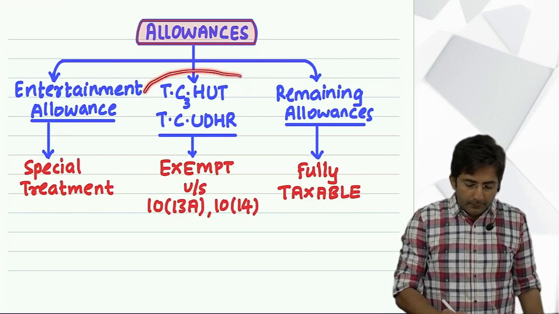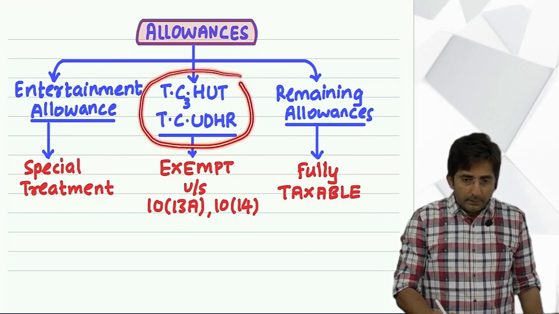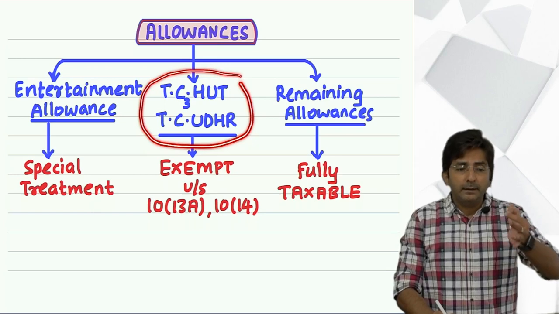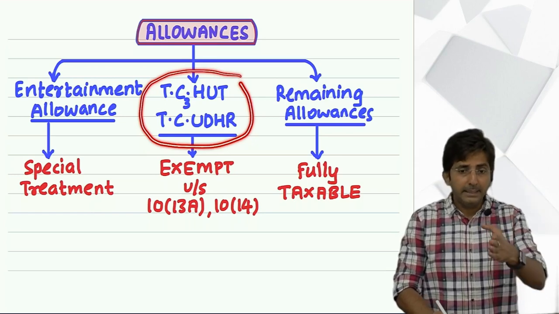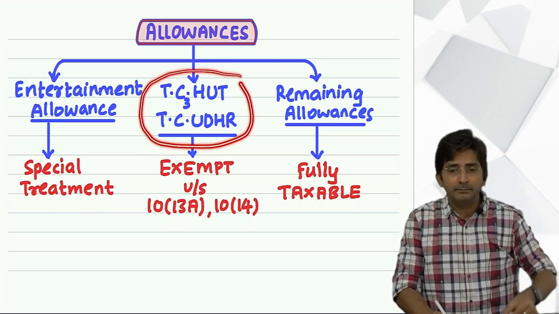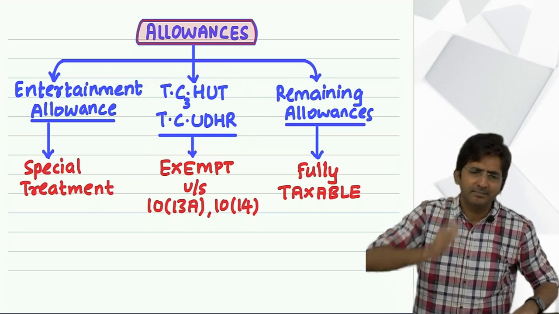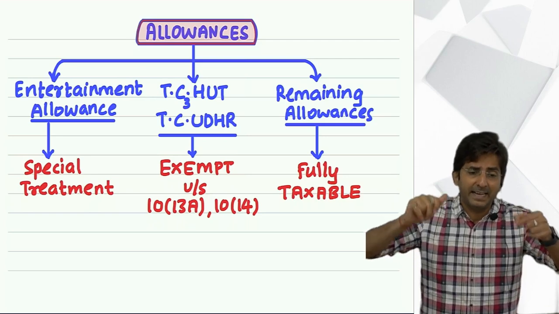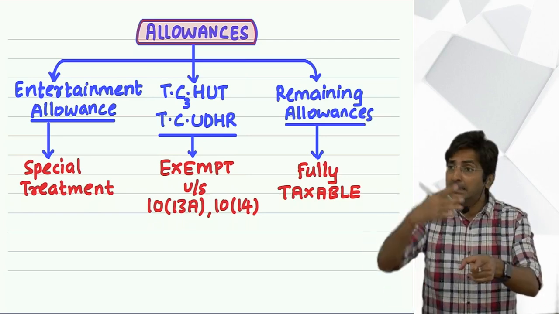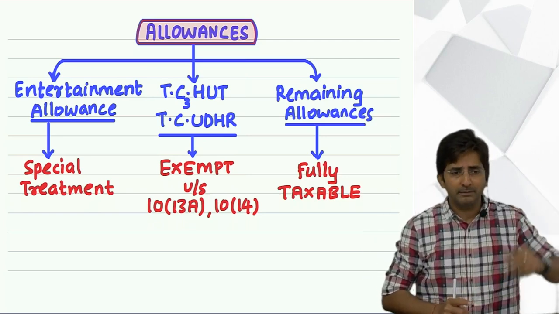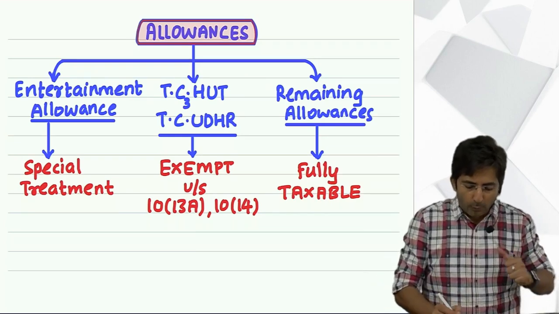There is one keyword here: TC hut, TC udhar. TC hut, TC udhar. You know who a TC is? Ticket collector, ticket checker in the train. So that is how to say it: TC hut, TC udhar.